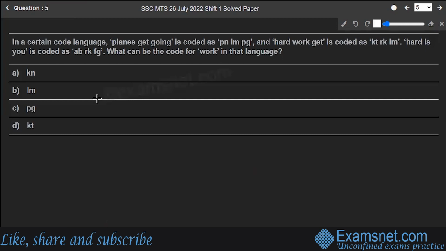So let's write down all the three we are given. We are given plains get going, and this has been coded as PNLMPG. Next one is hard work get. This has been coded as KTRKNLM.